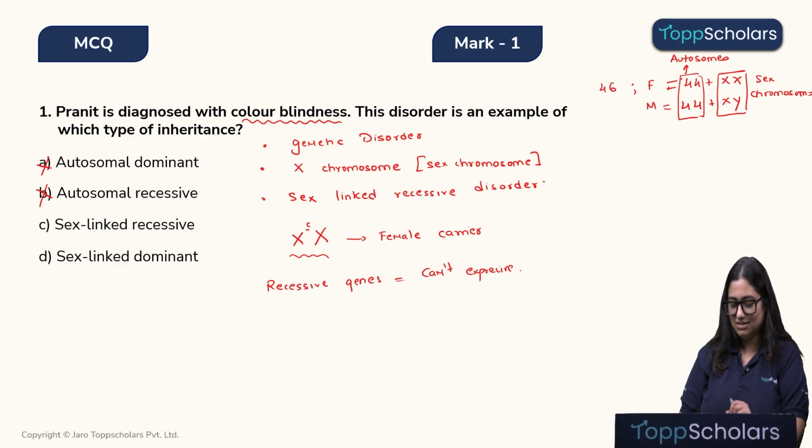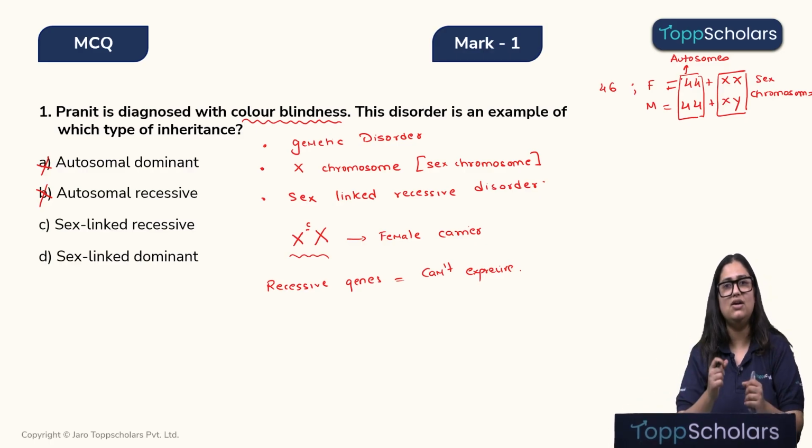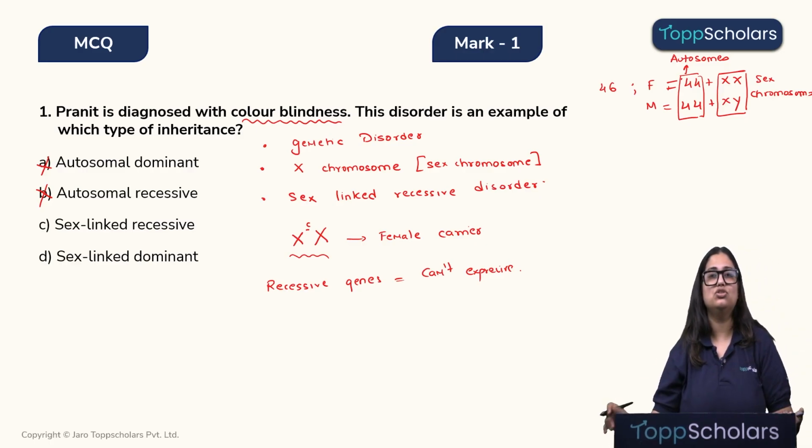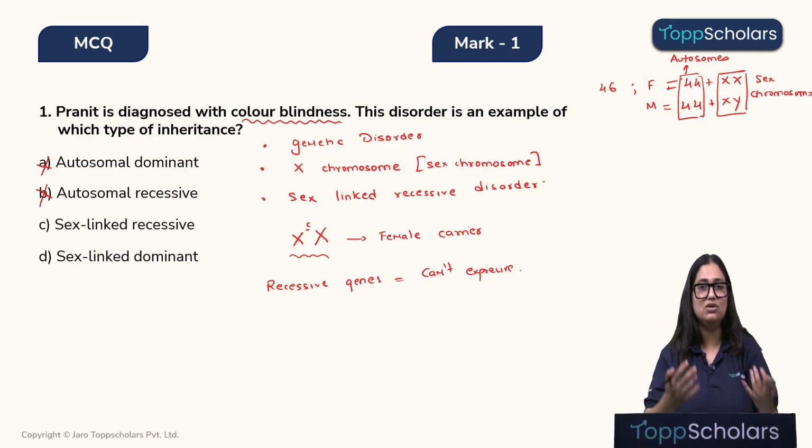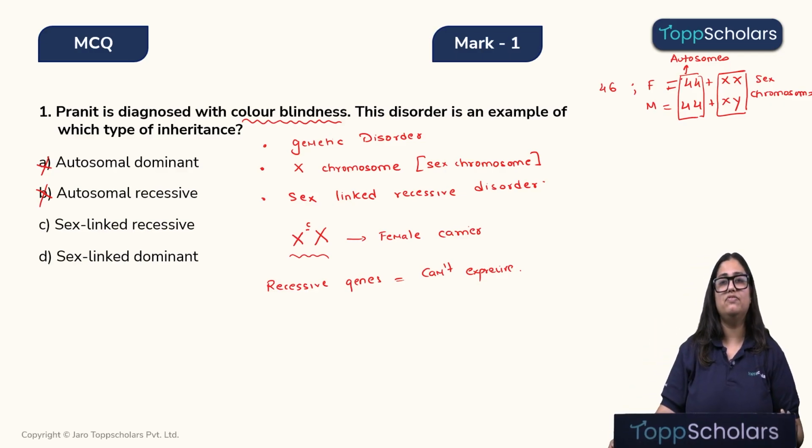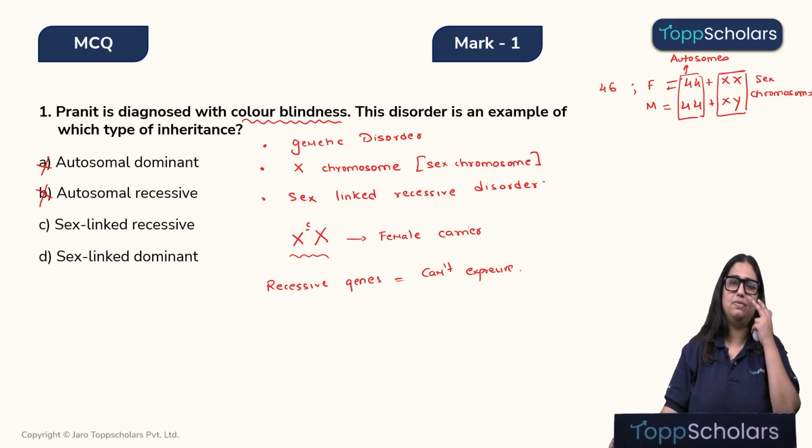So in this case, this female has one recessive gene, but the other gene is a healthy gene. Therefore, this weak or recessive gene will not show itself. It will not produce any defect, and this female will not be colorblind, she will be able to see properly.